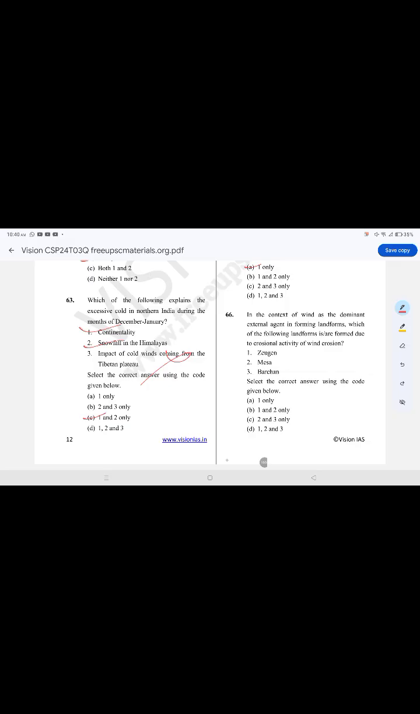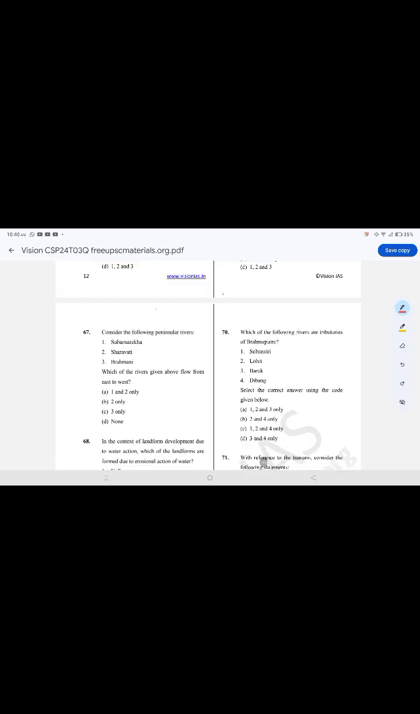In the context of wind as the dominant external agent in forming landforms, which of the following landforms are formed due to the erosional activity of wind? The correct option is option B, 1 and 2. Zeugen and Mesa are correct; Barchan is not the option.